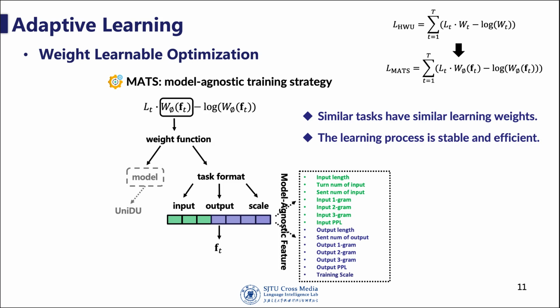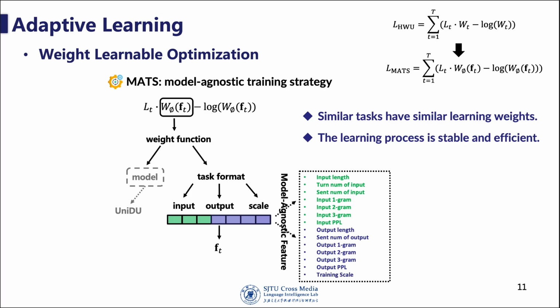In the original HW method, the distributed learning weights for each task are independent of the task itself. In this paper, we improved the weights as a weight function of the task.